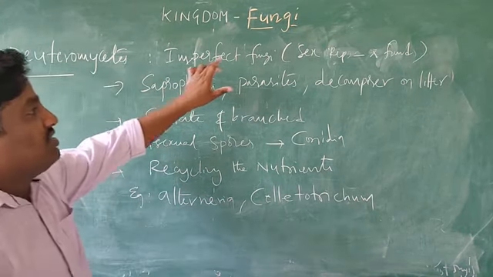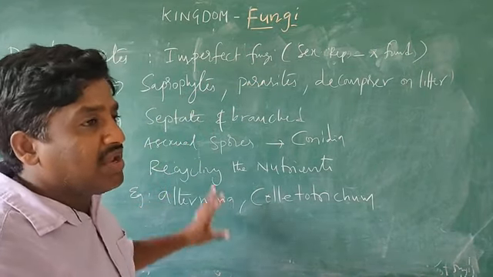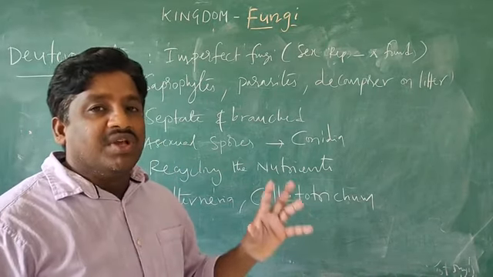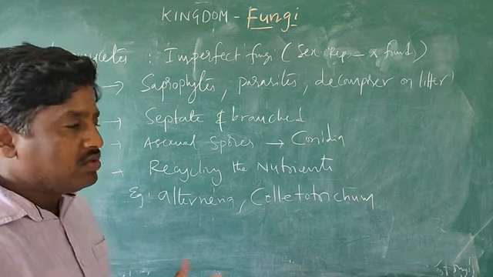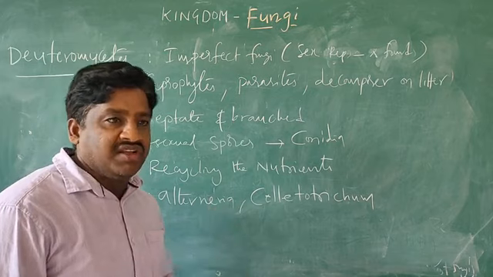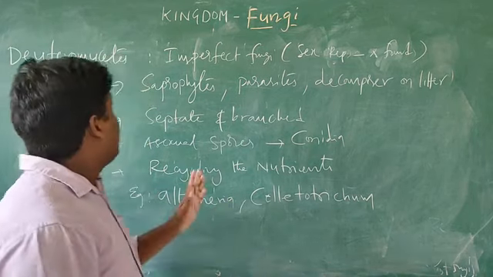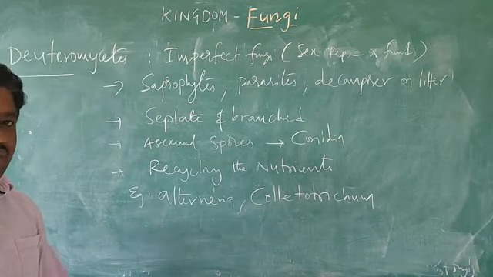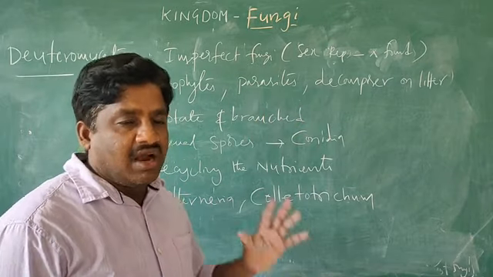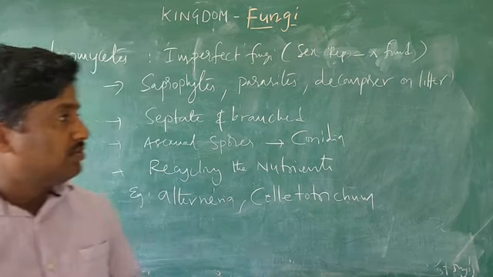Whenever sexual reproduction is found, this group of organisms can be arranged in Ascomycetes and Basidiomycetes. So that's it. These are the kingdom fungi, four groups we have already discussed: Phycomycetes, Ascomycetes, Basidiomycetes, and last one Deuteromycetes. This is a very important topic. The general features of fungi are also important, and this fungal classification is also very important. Okay, prepare well.